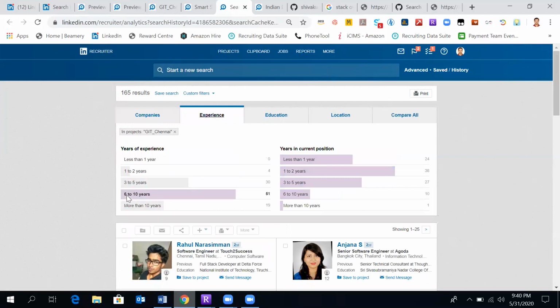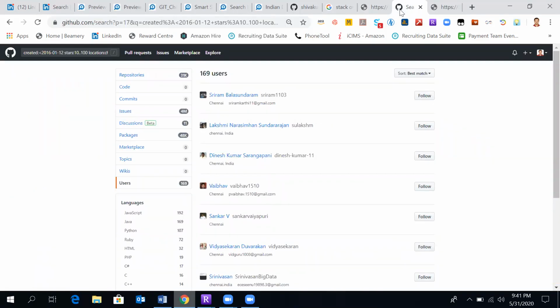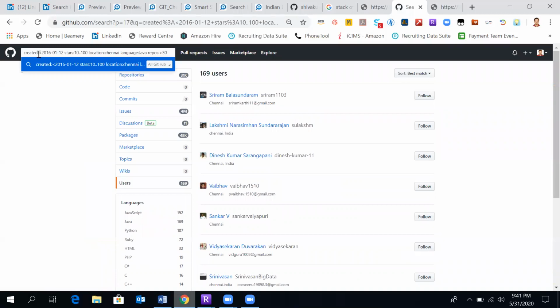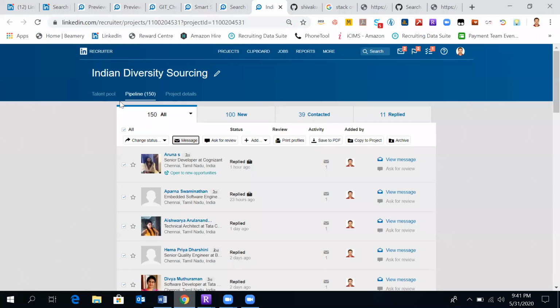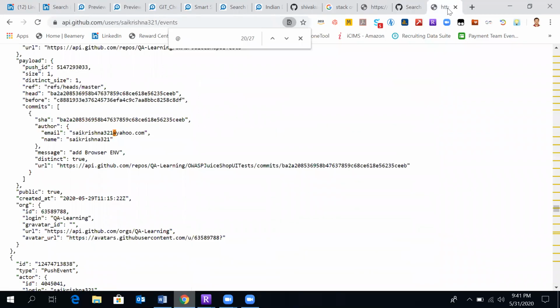Experience, most of them are 6 to 10 years or 3 to 5 years. We wanted people with 5 or beyond that, but we got someone between 3 to 5 years also. Maybe based on the LinkedIn profile match they are 3 to 5 years, but as per the GitHub match, with the filter we gave, created before so and so date, they are 5 plus. Might be they started coding from their college days, so maybe during their college days only they created their GitHub profile.